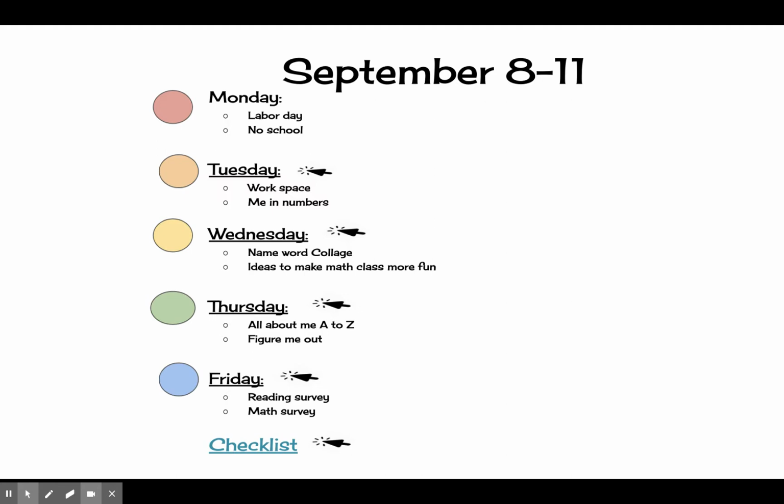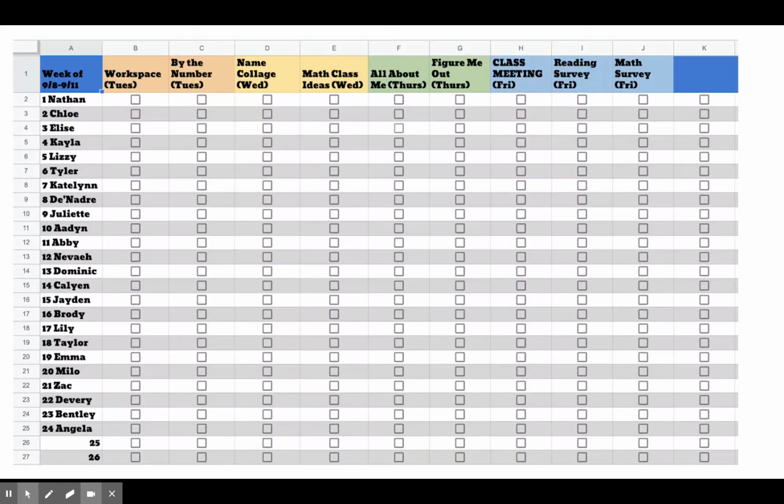Then I want you to also notice way down at the bottom, it says checklist. I'm going to go over the checklist and let you know exactly what that is when you click on it. So when you click on checklist, you're going to find something like this. This is my record for when I've noticed you've finished your work. I'll be checking throughout the day and definitely at the end of each day to see what you've completed. You don't have to turn anything in until the end of the week, but it's how I will go through and look and see if I've seen your work.